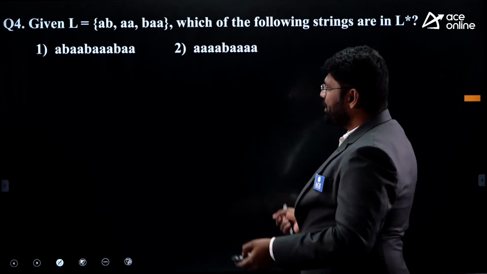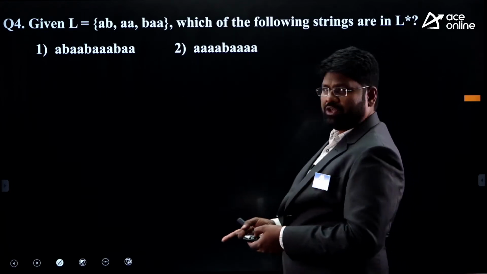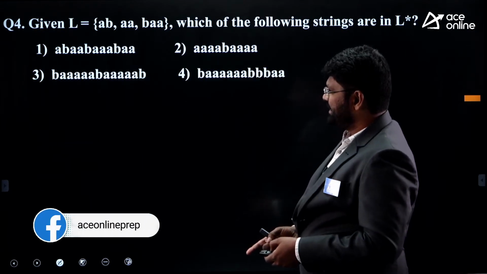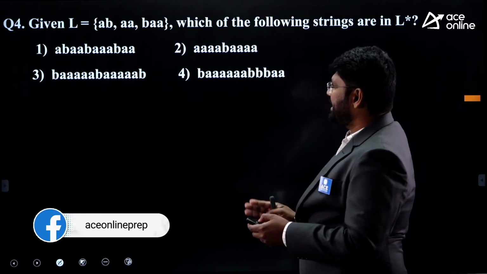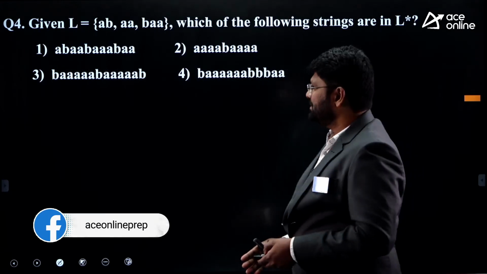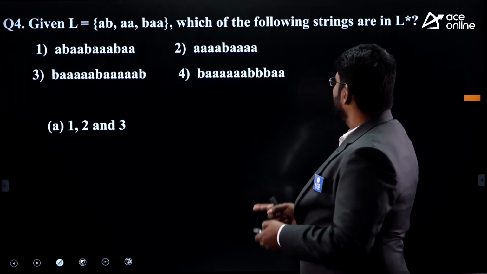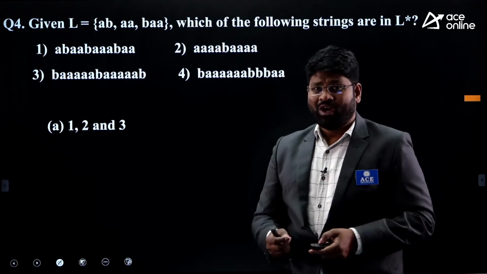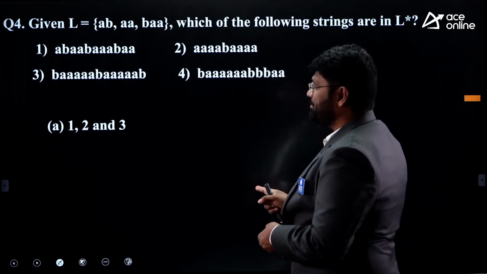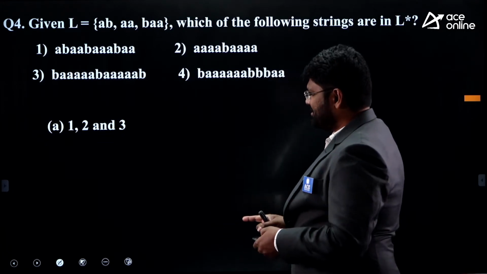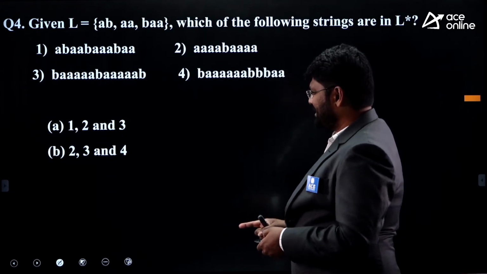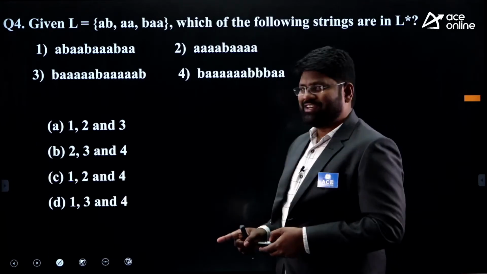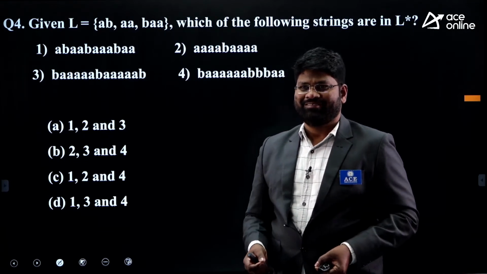Look at these options here. We have four different strings which are given. You have the 1, this is another string here, then we have the 3, this is also one more string, and 4. There are four different strings given to you. You have to find out which strings of this set will be the part of L star. You have to find only the members of the L star. That is the requirement. So is it 1, 2, 3, or is it 2, 3 and 4, or is it 1, 2 and 4, or is it 1, 3 and 4? What is the correct one here?